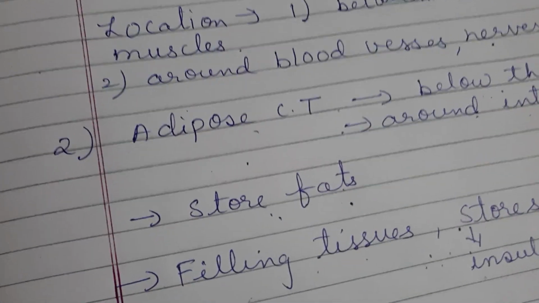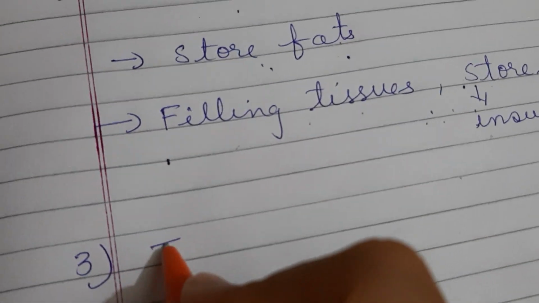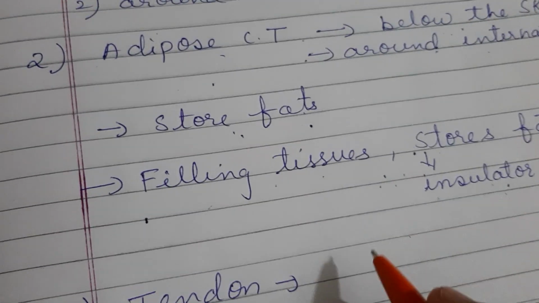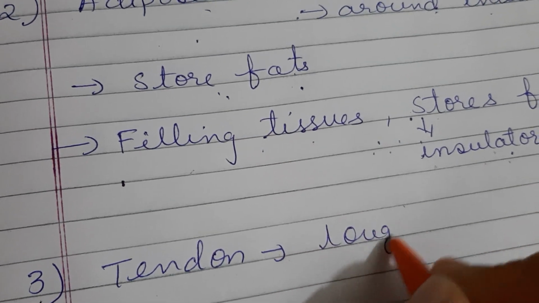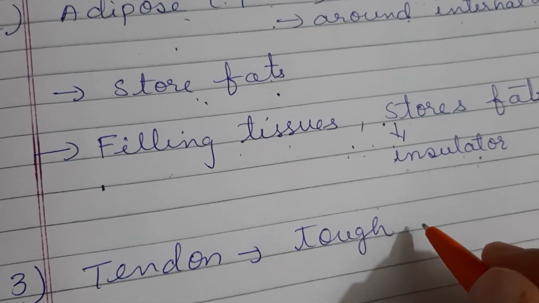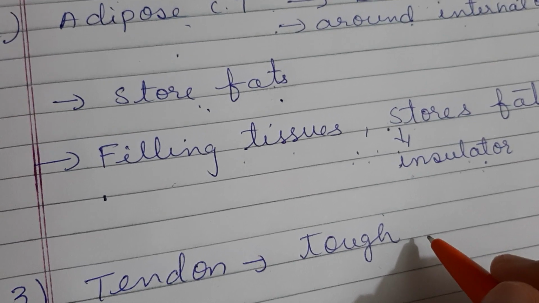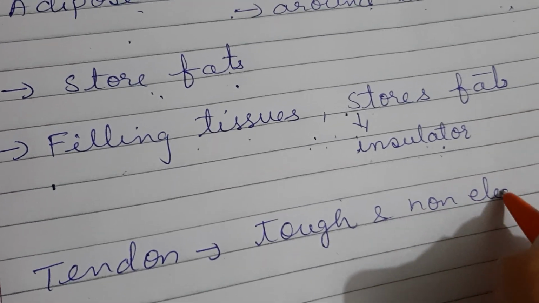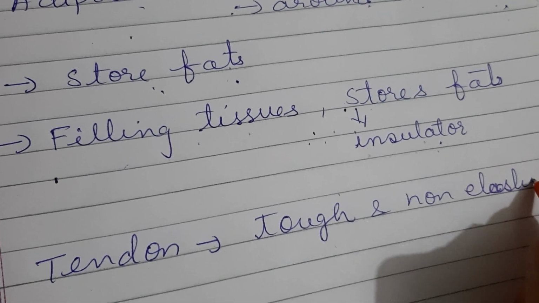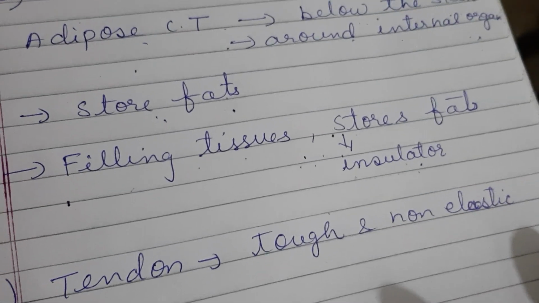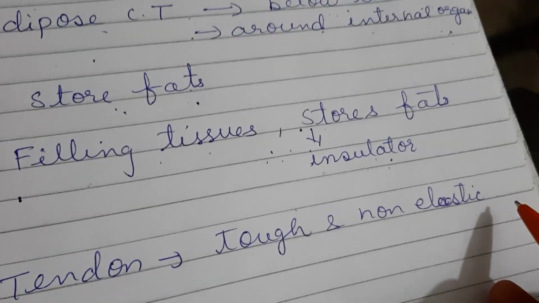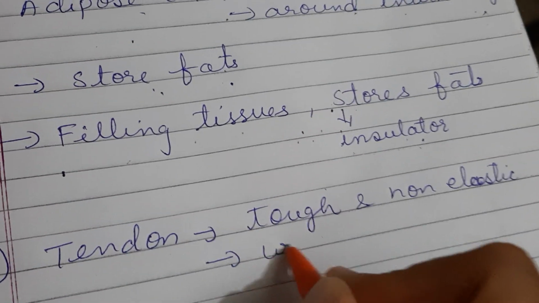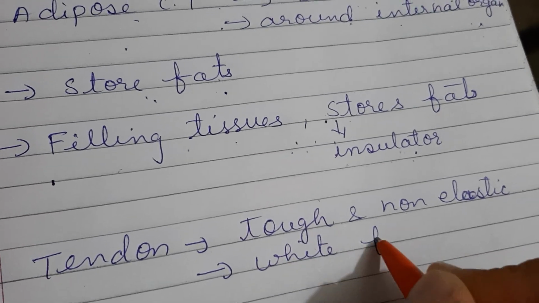The first type is the tendon. So I am coming to another type, that is tendons. Now these tendons, they are very tough. So tendons, they are very tough and non-elastic. Elastic means, you know, which can contract and relax. So they are non-elastic. They are made up of the white fibers. किसके बने होते हैं? तो ये white fibers के बने होते हैं.